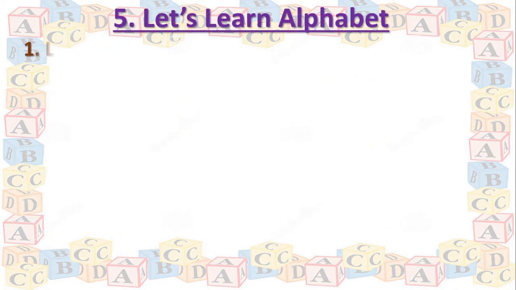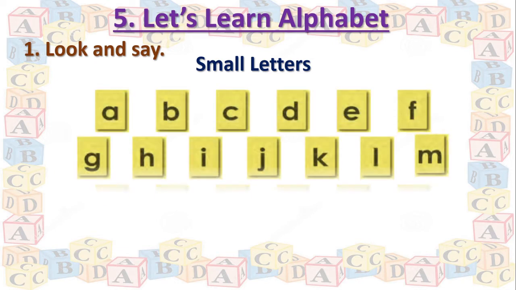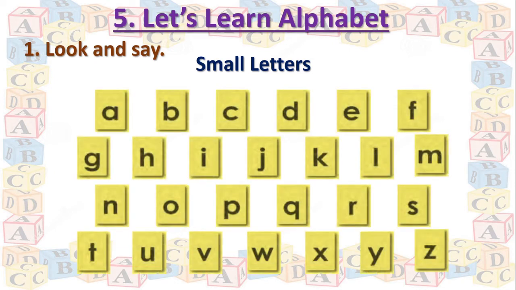Here, dear children, first we have to look and say. First we will go through small letters. You know that there are two types of letters in English. Small letters and capital letters. Right? First we will study about small letters. See, these are small letters. Now, we will go through each letter. We will spell each letter.